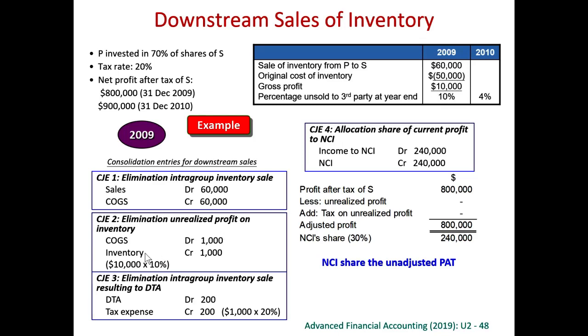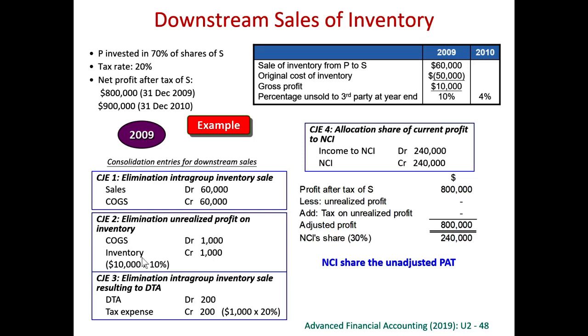Therefore, we only credit inventory 1,000. Whenever you credit inventory, you need to debit cost of goods sold. Again, we will combine these two journal entries into one. Therefore, you may debit sales 60,000, credit inventory 1,000, and credit cost of goods sold 59,000.